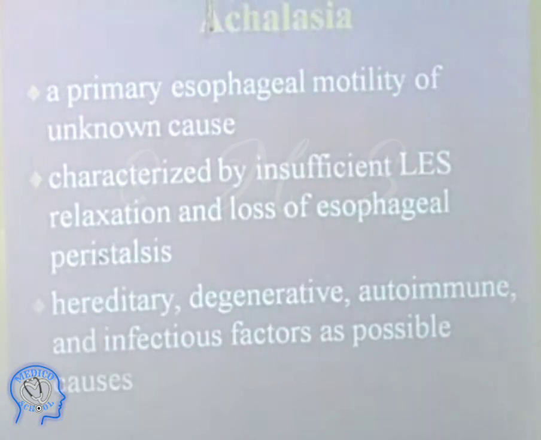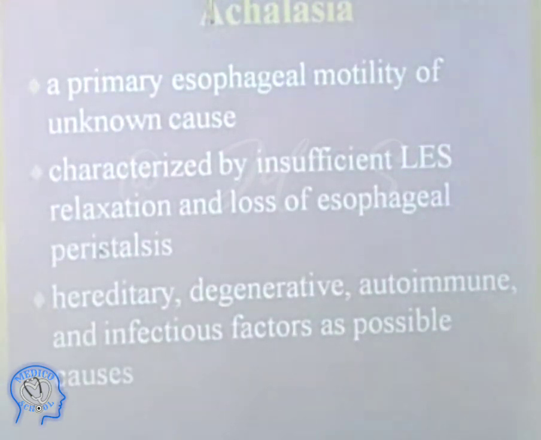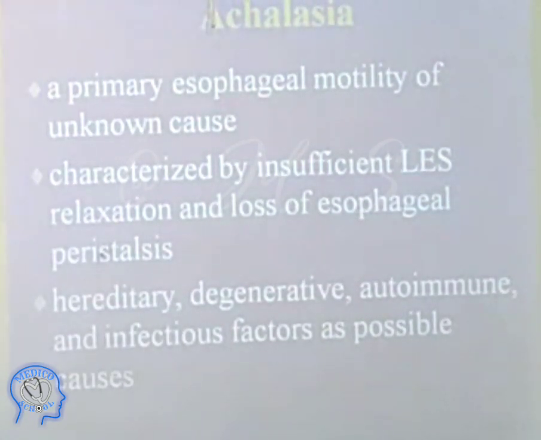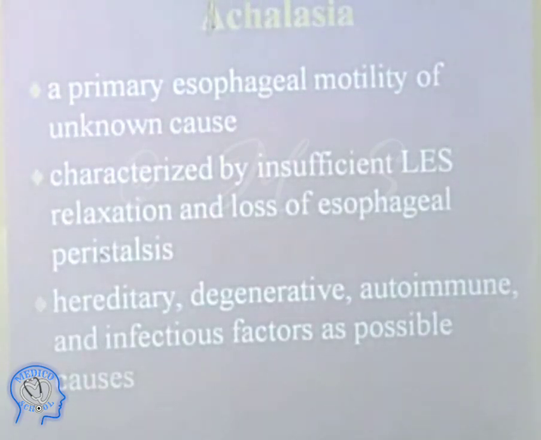This is a primary esophageal motility disorder of unknown cause, characterized by insufficient relaxation of the lower esophageal sphincter. There occurs a stricture down there, and the muscles are all tight around the esophagus at the lower junction. So this may be a hereditary, degenerative, autoimmune, or infectious cause. Move ahead.